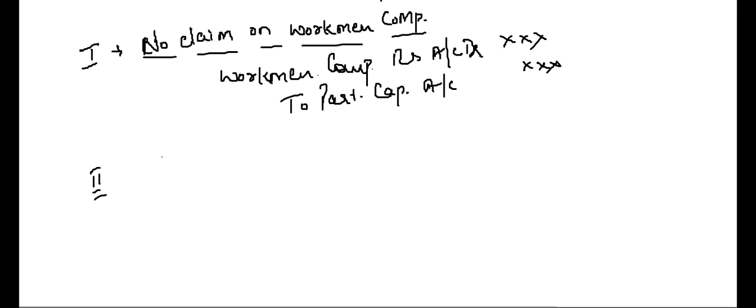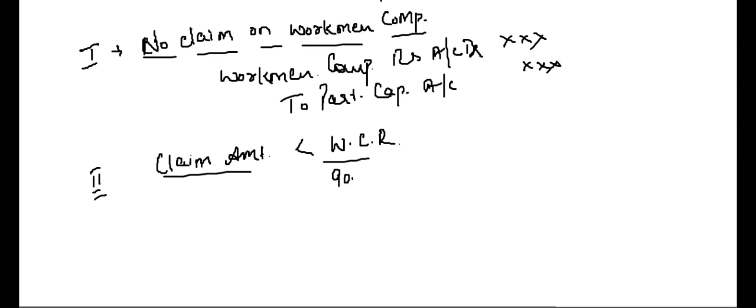the claim amount is less than workman compensation reserve. You have created a workman compensation reserve of 90,000. There is a casualty during the year, right? For that the claim amount is 45,000. Now what will be the entry?